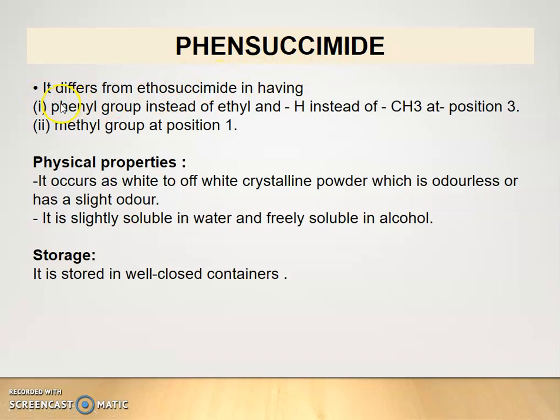It is also a succinimide derivative. It differs from ethosuximide in having a phenyl group instead of ethyl and hydrogen instead of methyl group at position 3, and a methyl group at position 1. Physical property. It occurs as a white or off-white crystalline powder which is odorless or has a slight odor. It is slightly soluble in water and freely soluble in alcohol. Storage. It is stored in a well-closed container.